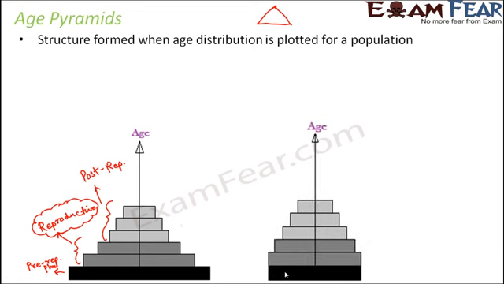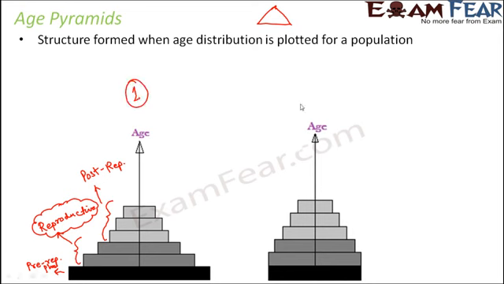If you look at this age pyramid, you see that the pre-reproductive phase and the reproductive phase are similar. The number of individuals is similar, and the reduction is pretty less. As the age is increasing, here also the number of individuals is reducing, but the decrease is less when compared to scenario 1.